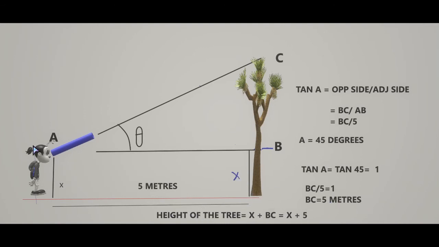What is x? If you see, x is the height of the person, the height of the eye line of the person. This can be measured very easily. The distance from the eye of this person to the ground can be measured. The chalk mark was made here, so that chalk mark can be measured with the help of a measuring tape. You get x and then you add it to 5, you get the height of this tree.